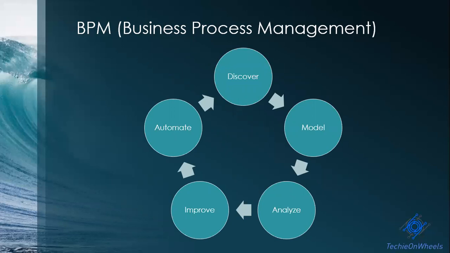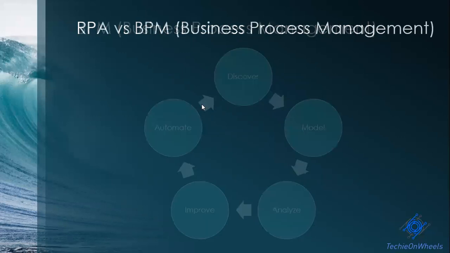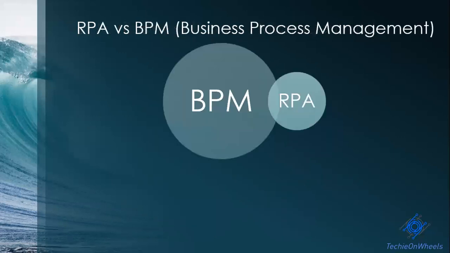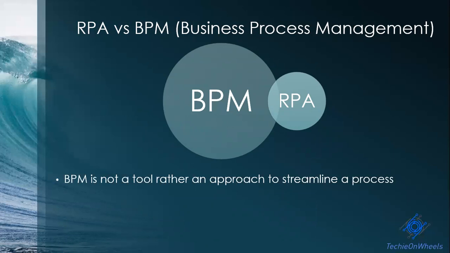However, when we talk about RPA, it is a subpart which can be used in automating your process. So it can be application based, or if you involve many different applications, then RPA can come into the picture for automating it. So RPA can be a very small part leveraged within the entire umbrella of BPM.